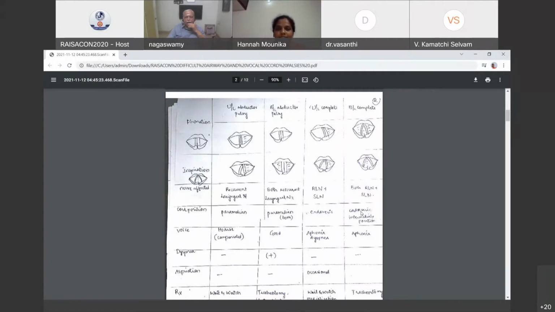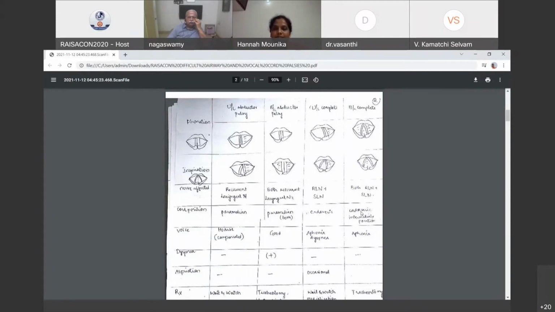When it comes to bilateral abductor palsy, both sides will be affected, only the abductors, recurrent laryngeal nerve. So here during phonation, not much change will be there. But during inspiration, both the vocal cords come together because abduction is not there. They are approximated together. So this causes dyspnea, respiratory distress will be there, and the position is paramedian.